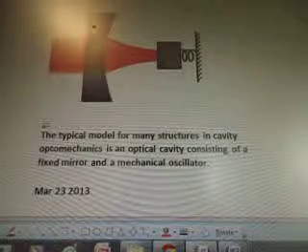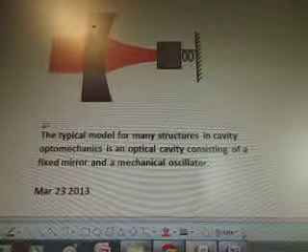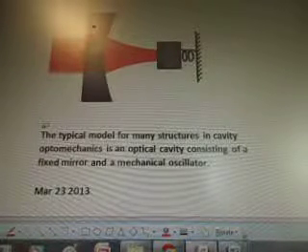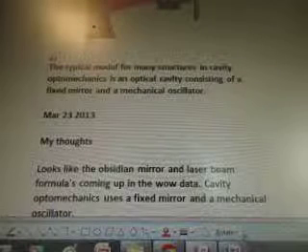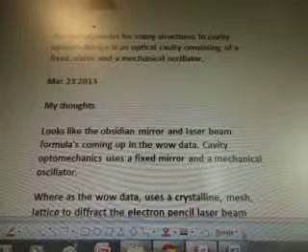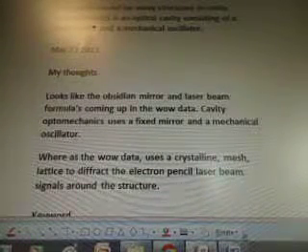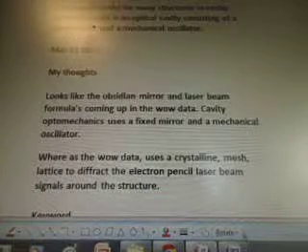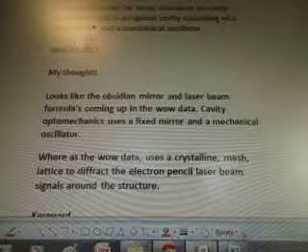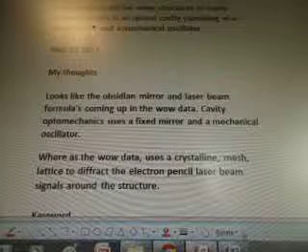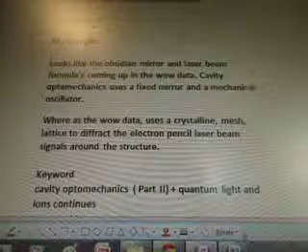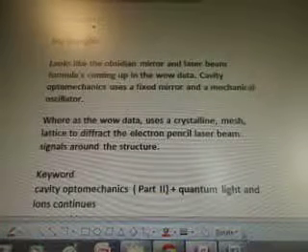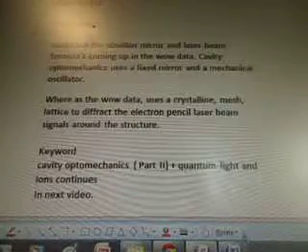The typical model for many structures in cavity optomechanics is an optical cavity consisting of a fixed mirror and a mechanical oscillator. March 23, 2013, my thoughts: looks like the obsidian mirror and laser beam formulas coming up in the WOW data. Cavity optomechanics uses a fixed mirror and a mechanical oscillator, whereas the WOW data uses a crystalline mesh lattice to diffract the electron pencil laser beam signals around the structure.